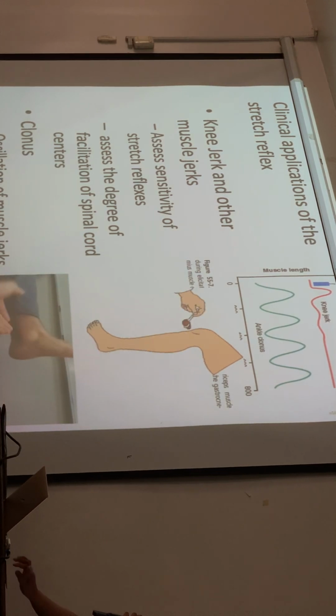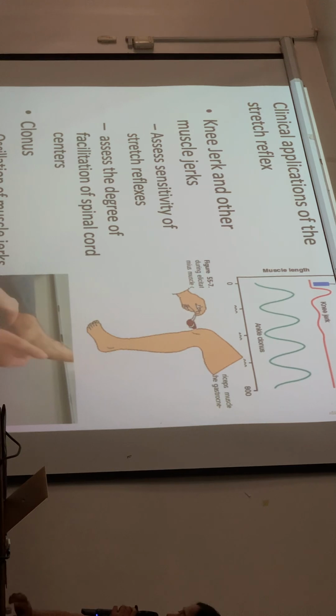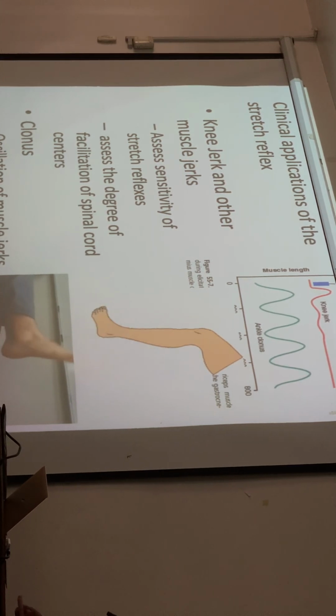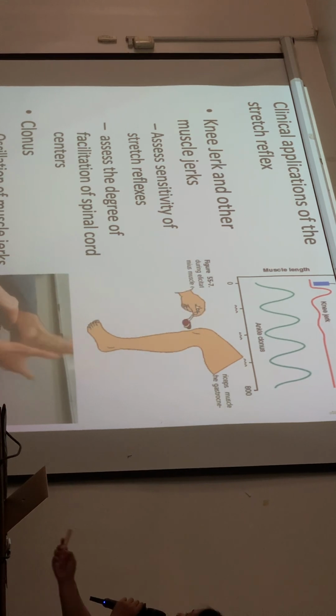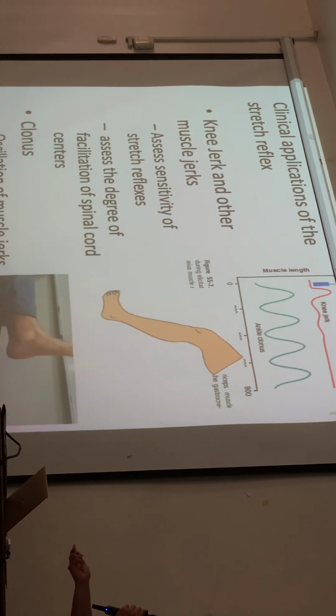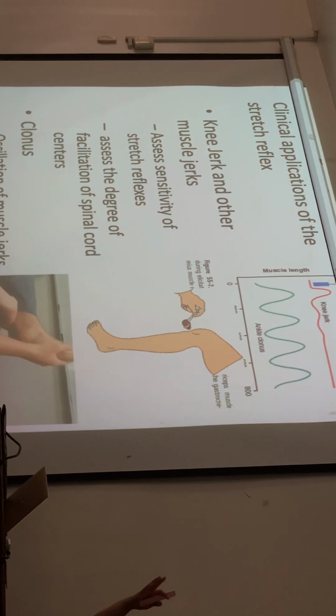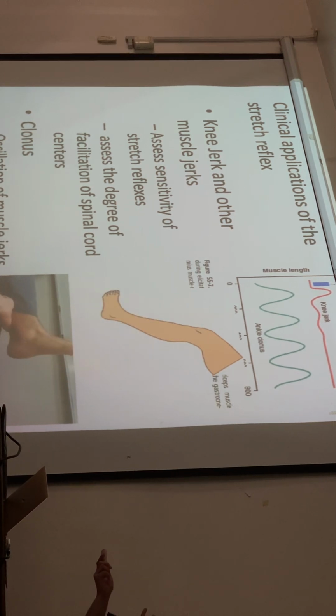Another one is the clonus, oscillation of the muscle jerks. Normally, if there is stretch, there is contraction of the muscle.